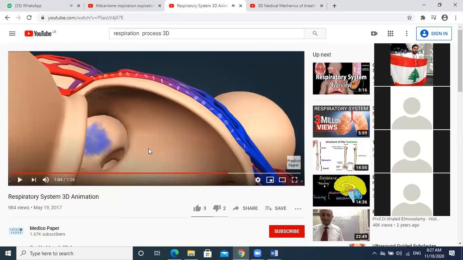Look, this is the alveoli here, and this is the oxygen passing through this sac, and it passes directly to what? The red blood cells. Excellent. The oxygen enters the blood, and the CO2 will be expelled out. Okay? Yalla, the second video.